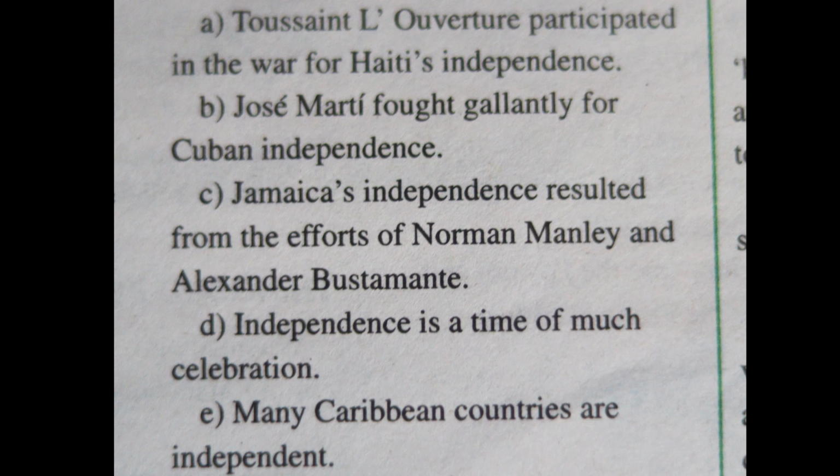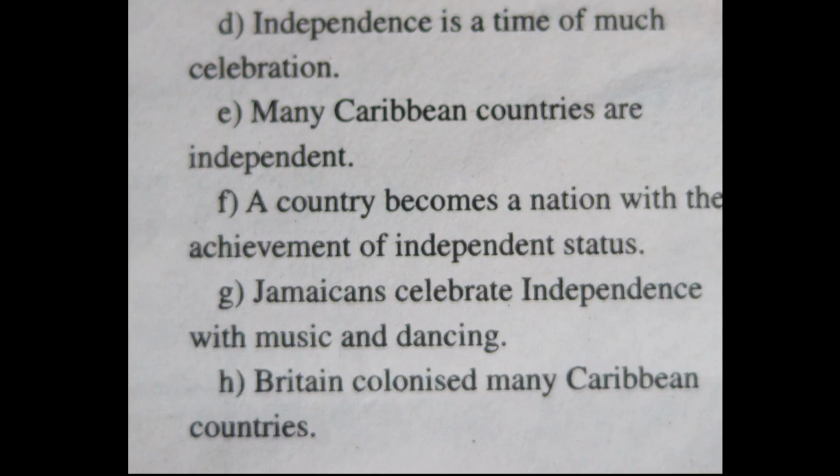E. Many Caribbean countries are independent. Again, the verb here would be are. Okay, so the plural form of is, and that again is a state of being verb. F. A country becomes a nation with the achievement of independent status. And the verb here would be becomes. G. Jamaicans celebrate independence with music and dancing. So we have two verbs here that I'm seeing. We see celebrate and we see dancing.